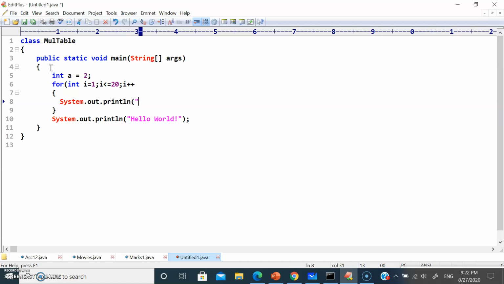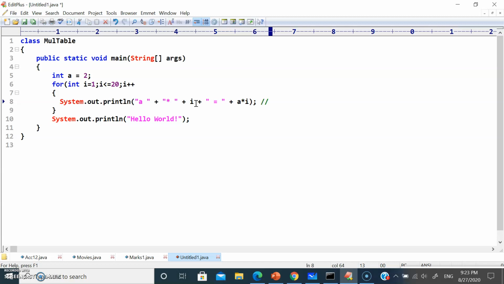Let me say a plus, so I'm going to use the concatenation operator, and then "into" with some space, then plus, so a would be 2, right? 2 into, then let me say i, plus equal to, plus, so let me say a into i.